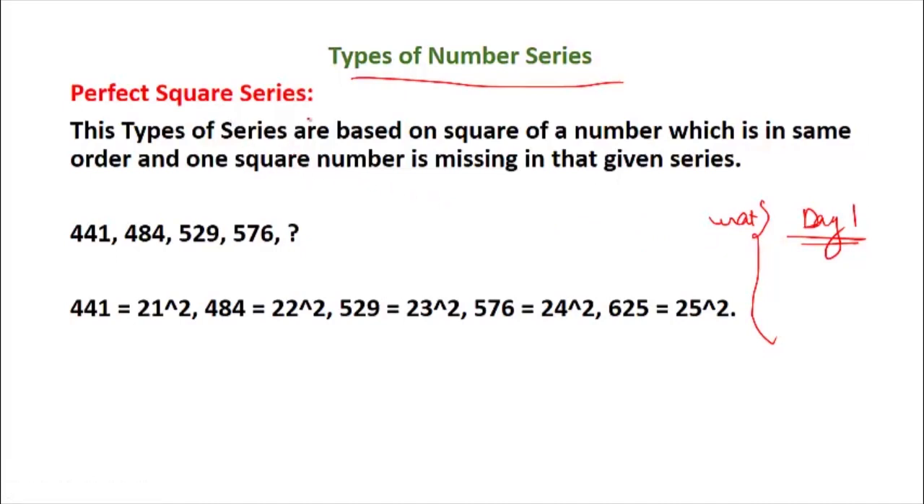Perfect square series. What is a perfect square series? These types of series are based on squares of numbers which are in the same order, and one square number is missing in the given series.